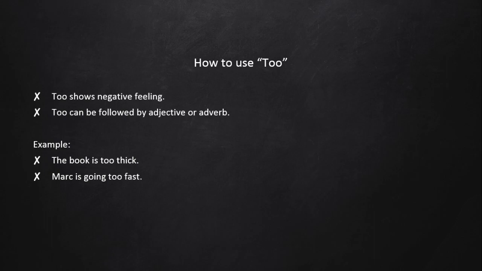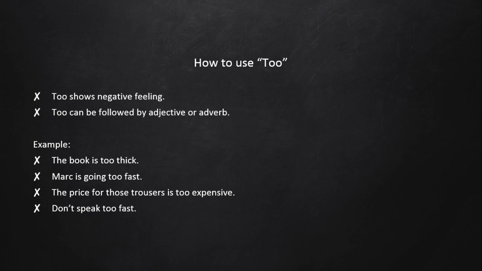Then the next one, the price for those trousers is too expensive. Expensive is an adjective. It describes the trousers. Because it's too expensive, I cannot buy it. And then the last one, don't speak too fast. Because you speak too fast, I cannot really understand what you are saying, and I don't like it. Once again, we use too when we don't like something.